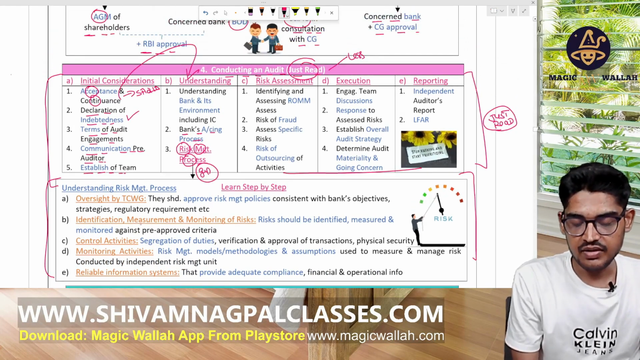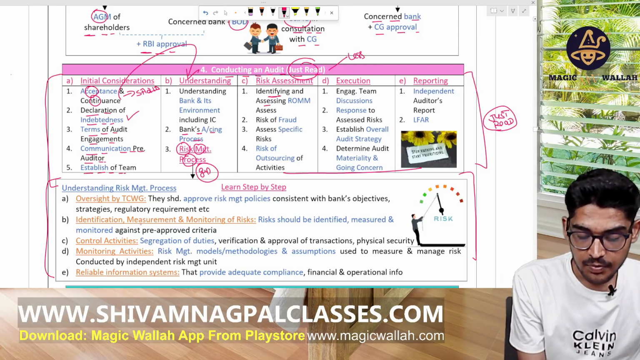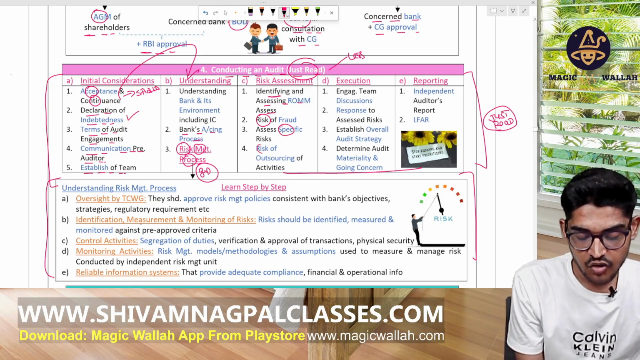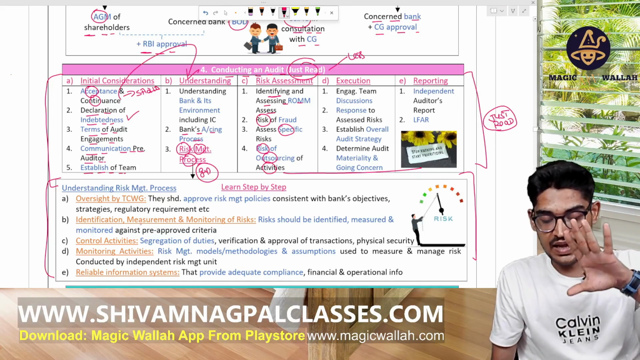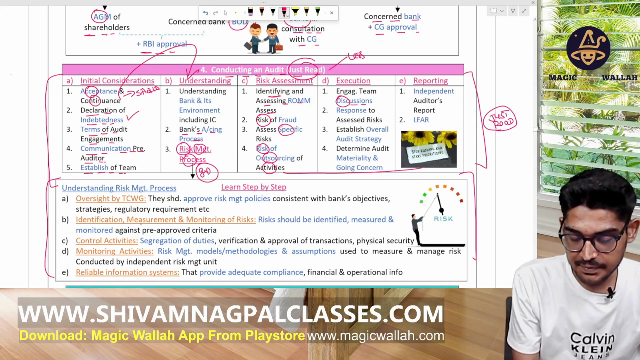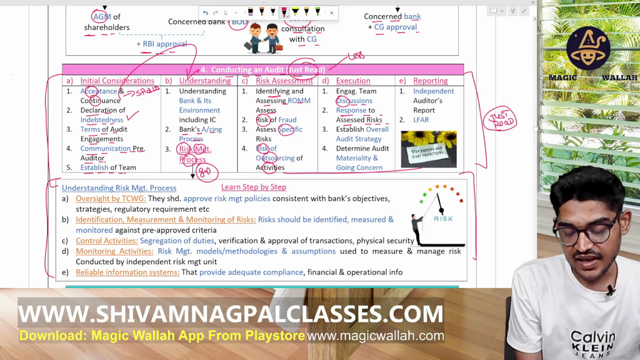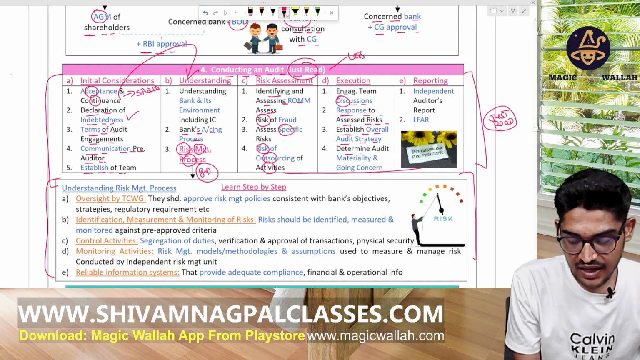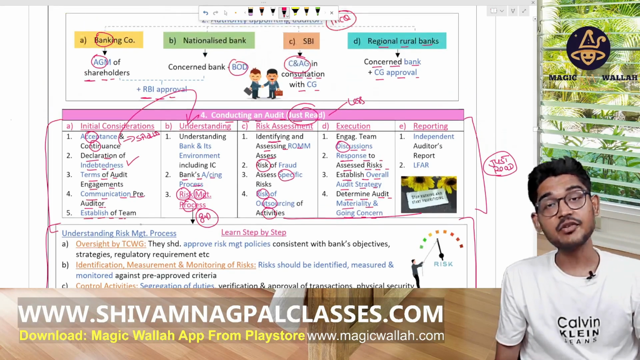Let's read this, then we will cover the risk management process. Now, risk assessment: identify and assess the ROMM, fraud risk, specific risk, and risk of outsourcing of the activities that are done by the banks. Then start the audit. Execution: the engagement team discusses where fraud can happen. Response to assessed risk as per SA 330. Then establish the overall audit strategy as per SA 300, and determine the audit materiality and going concern as per SA 320 and 570.